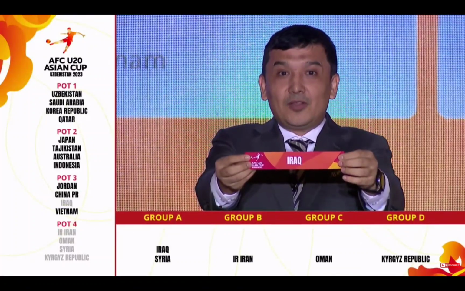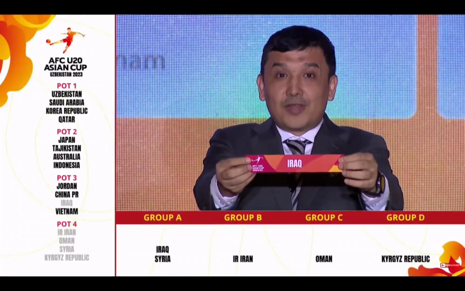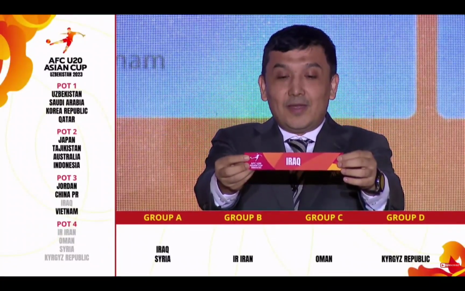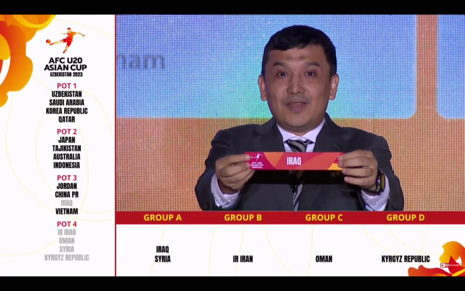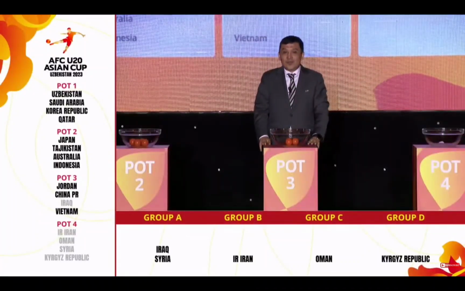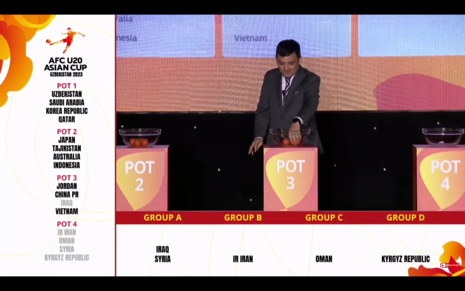The 4th best team among the second place teams, 4 times champion in this competition, the last one in 2000, and 4th place in the 2013 FIFA Under-20 World Cup. Iraq takes position 3 in Group A, together with another team from West Asia, Syria.